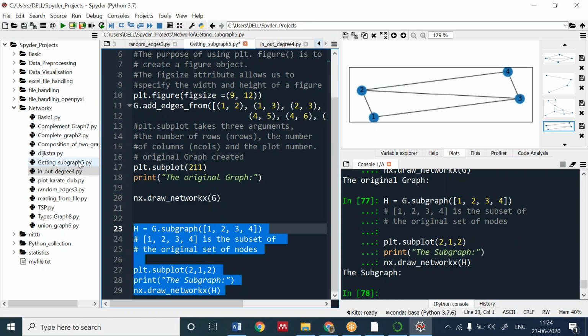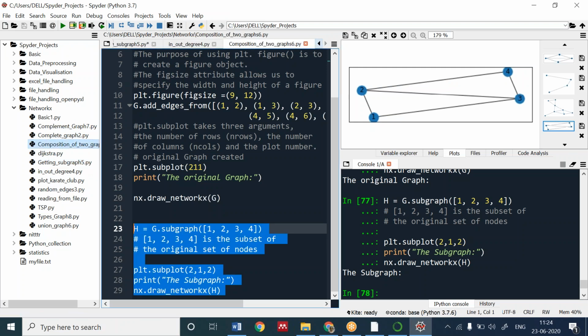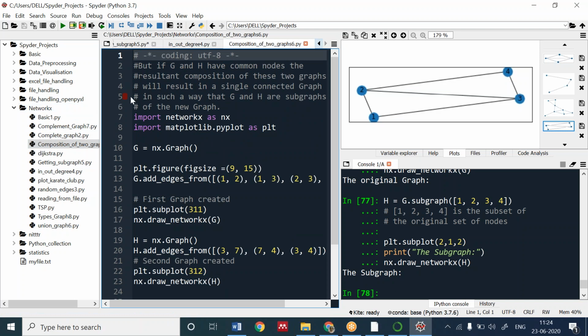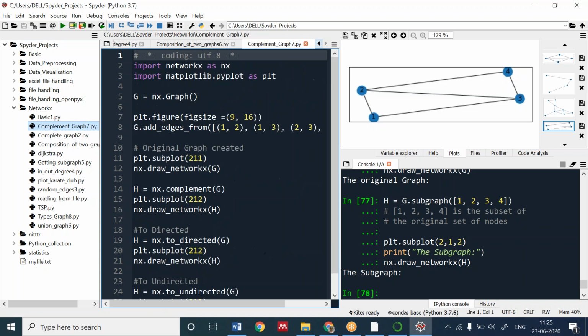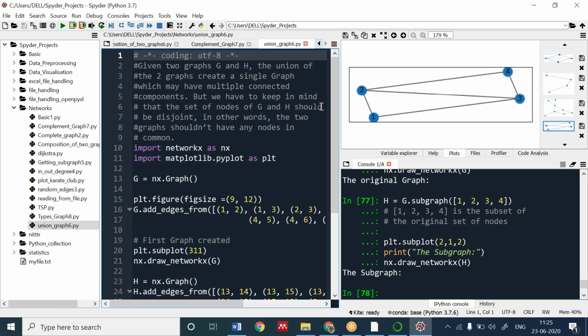Getting a subgraph we have done. Now we will be having the composition. Okay, let me do the composition of the graphs. Okay, union of the graph. Firstly, we were working on the union function. So what the union is saying is that I am plotting one graph for you. Okay, I plotted a graph.